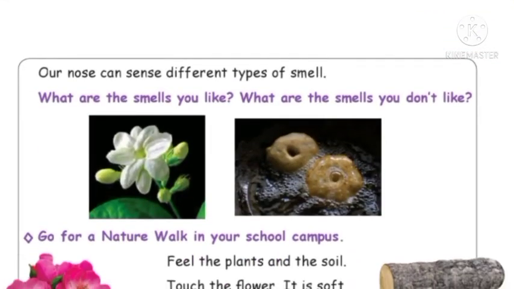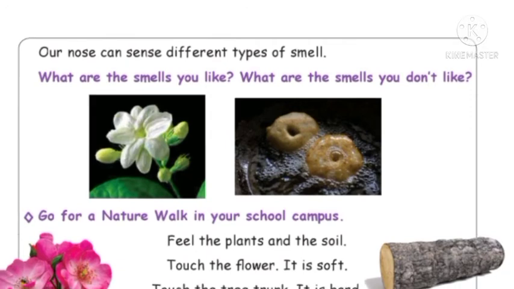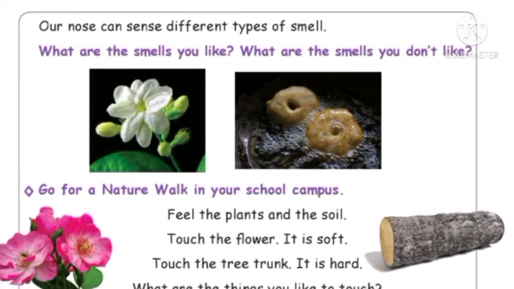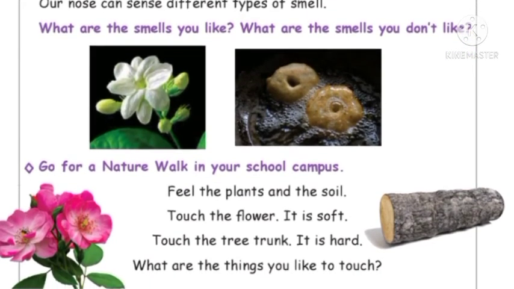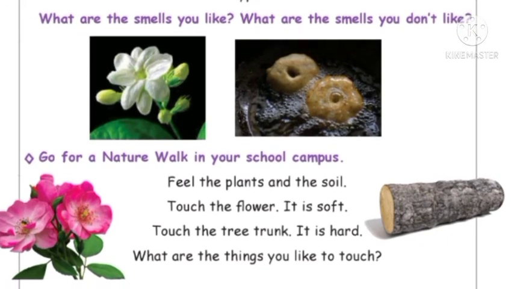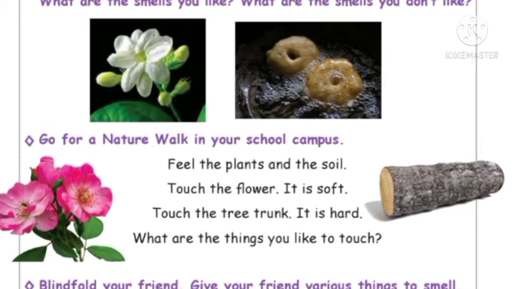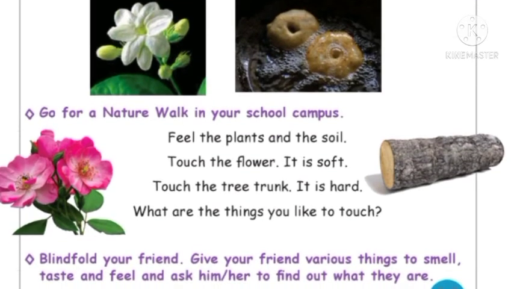Then children, our nose can sense different types of smells. What are the smells you like? Whichever smells you like, you have to say: I like the smell of flour. Do you like the smell of Maggi? Yes, whichever you like, you have to say. Okay, what are the smells you don't like? You have to discuss that also. See here, jasmine is there, here someone is cooking vada. Vada is tasty to eat, right?